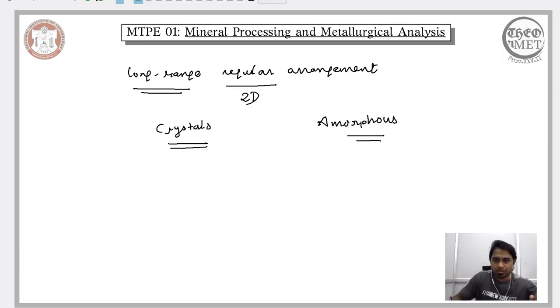And we saw that a material that has the characteristic features of a mineral, like being an inorganic compound that is available in nature, and has all the other features except that it does not exhibit long range regular arrangement, is amorphous. We refer to such amorphous minerals as mineraloids. So this is something that we considered in the previous lecture.